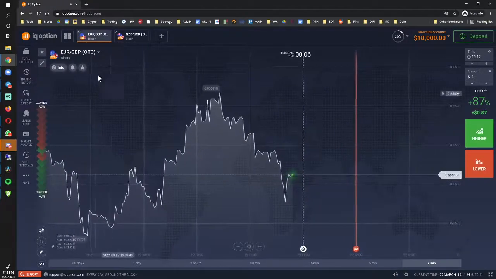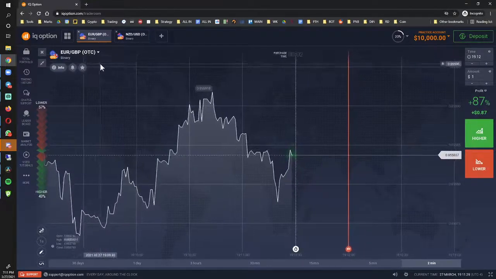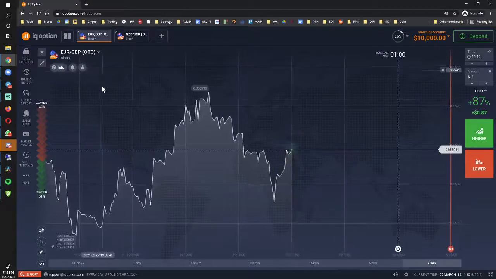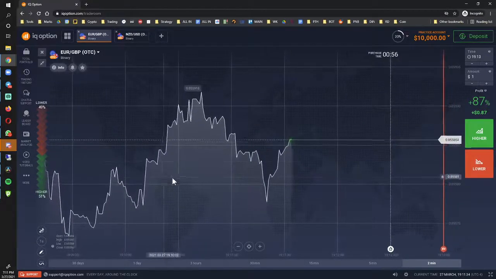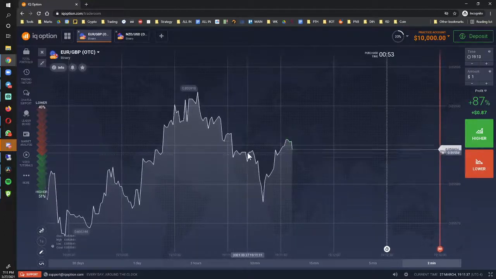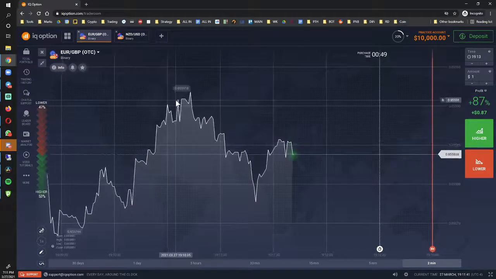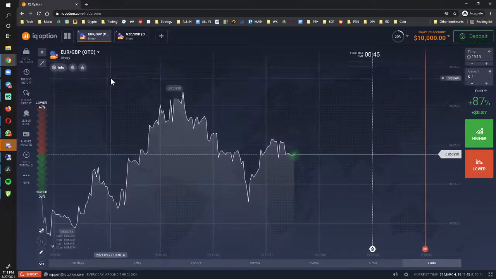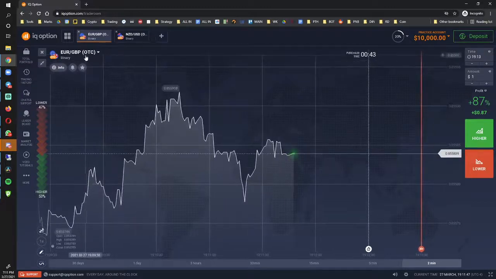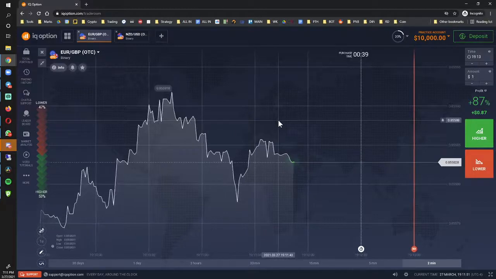All right, so we've got the pair at the very top. We are in the OTC market, so it's over the weekend. Do not try to use our Money Sniper tool in the OTC market because it's not going to work. It's created by each broker. Our signals inside our platform work only for iqoption during the OTC market, because we've got access to their API and we can generate analysis that way.